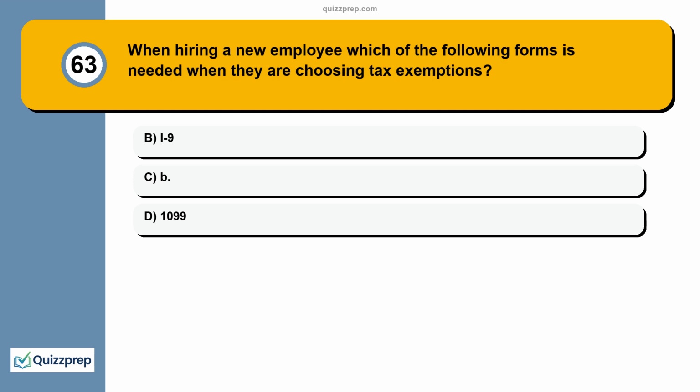Question 63. When hiring a new employee, which of the following forms is needed when they are choosing tax exemptions? A. I-9. B. 1099. C.